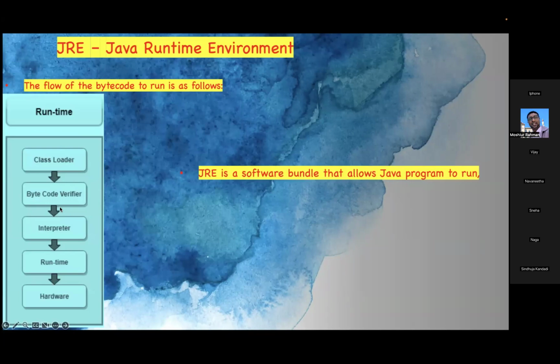So you see, JRE is a software bundle that allows a Java program to run. How it runs, what components it uses internally, how it cross checks that the bytecode is proper or not.